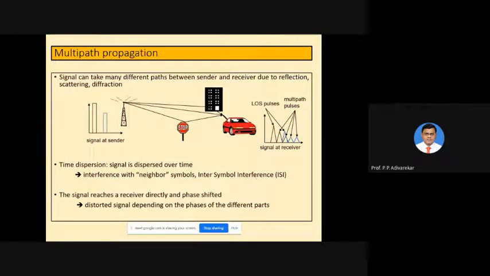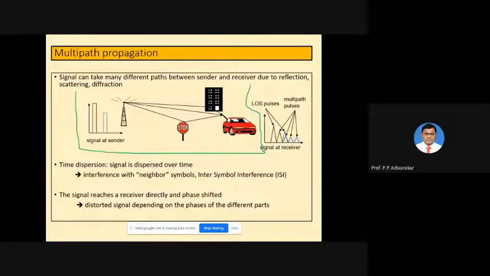Here you can see the multipath propagation, that is, multiple paths seen primarily due to reflection, scattering, and diffraction. Okay, so let's consider this particular diagram. You can see I'm talking about this diagram right now. Just look into the diagram.